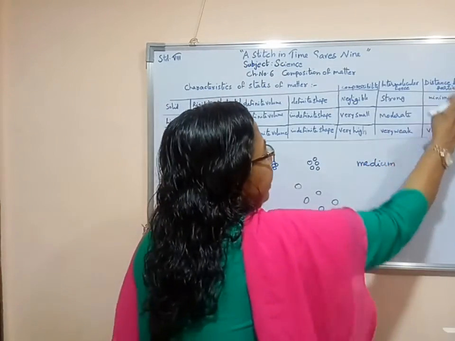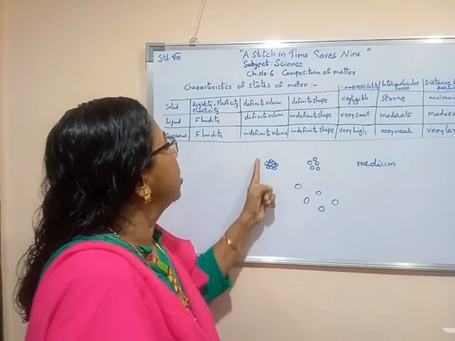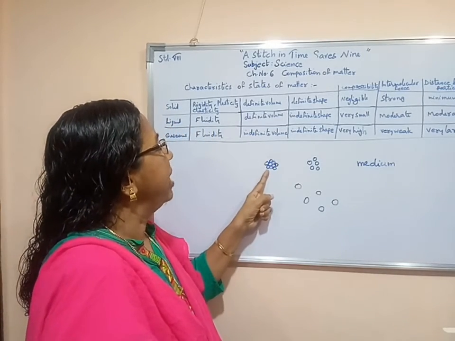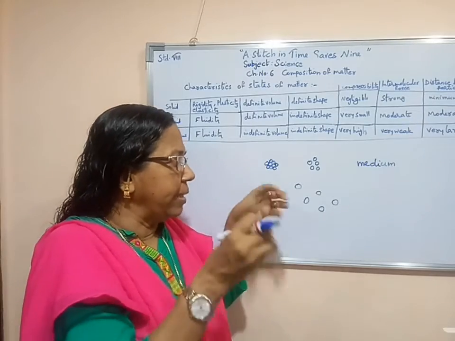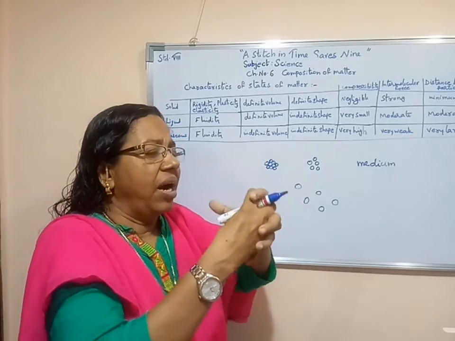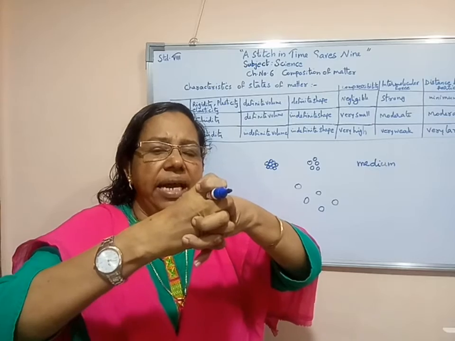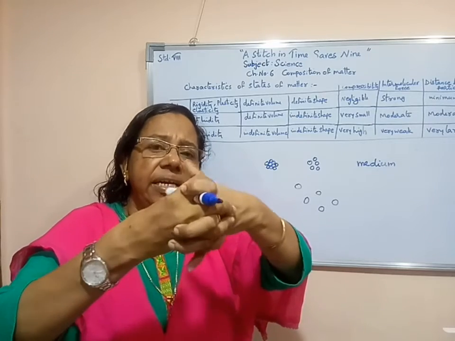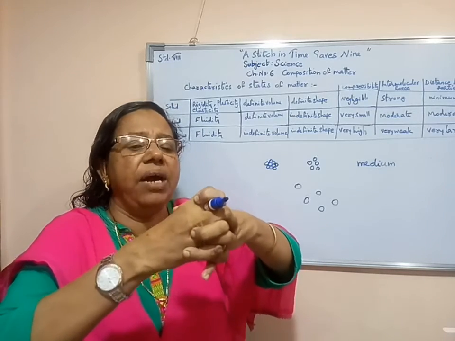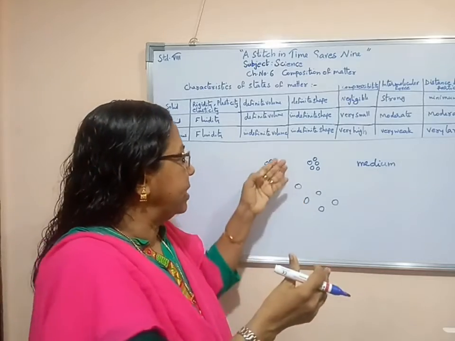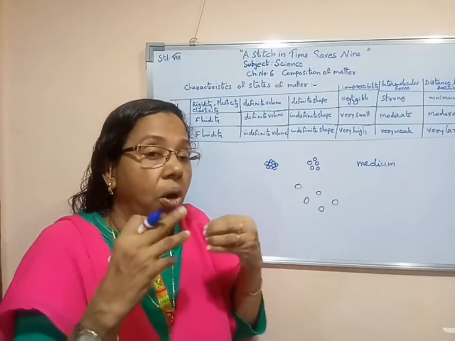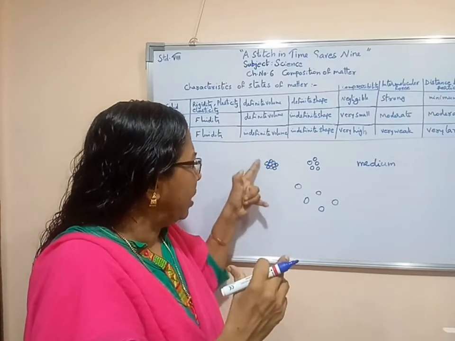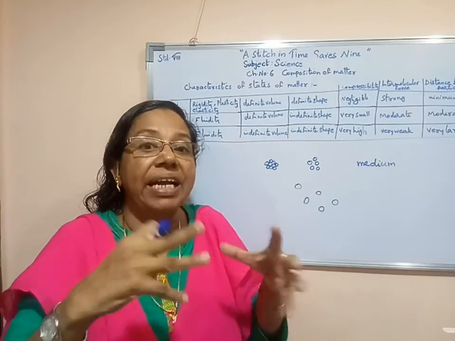Here, the same thing: the distance between the particles of solid is very close by. They are not having any distance or any separation. We can say that they are clinging to each other. They are close, with a very strong attractive force. They have no movement at all. They have no gap between the particles.